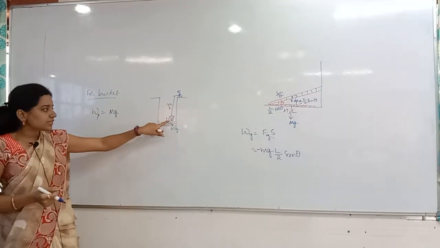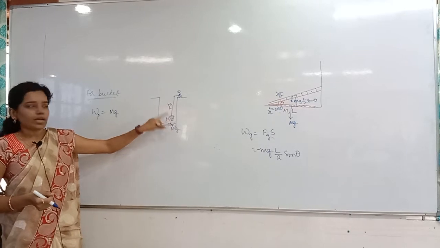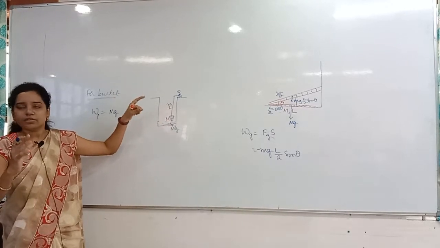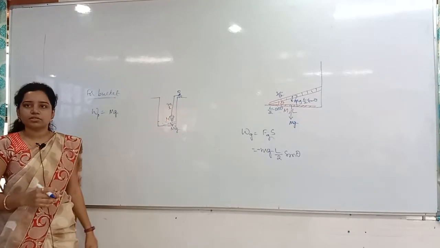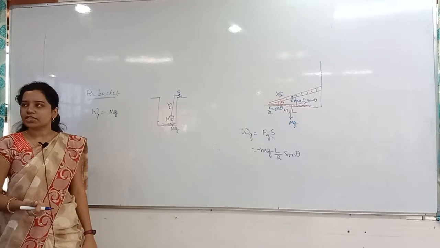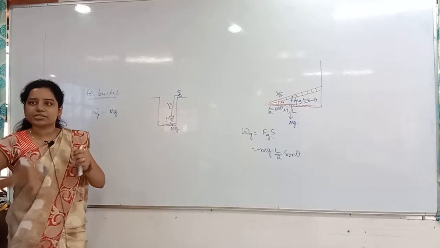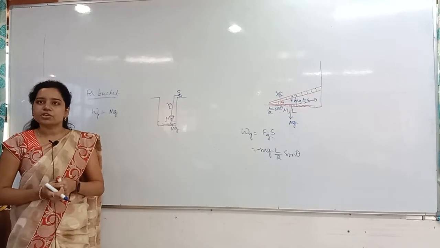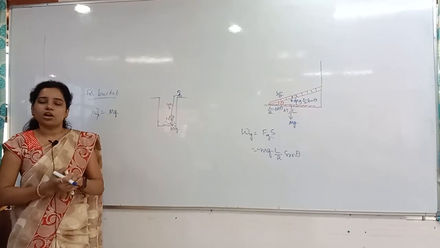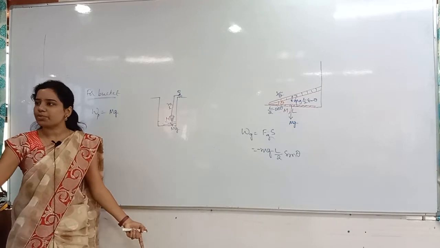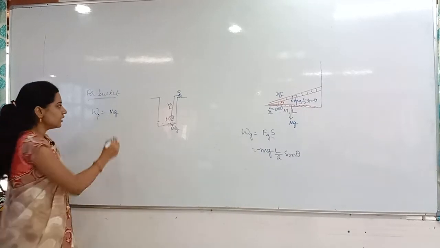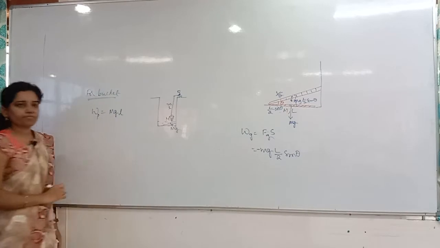How much distance is this bucket covering? I don't know the well height and all, I know only the length of the string. So whenever you are pulling it upward and putting the rope aside, to measure how much you pulled, you have to measure the rope length only. So here, mg into L.